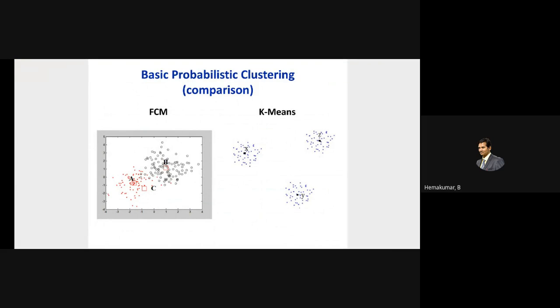So this is a plot comparing FCM and K-means clustering. You can see that the K-means clusters are distinctly separated from each other. The dark X region denotes the cluster center. This is Y, this is also a cluster center. So we have 3 cluster centers, X, Y, Z, which are totally demarcated and separated from each other.